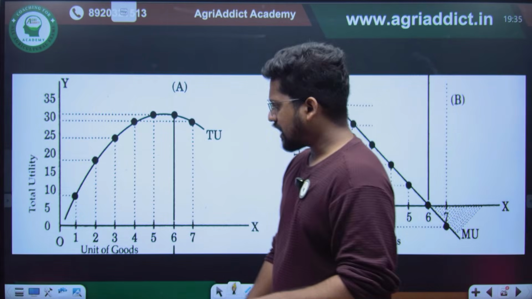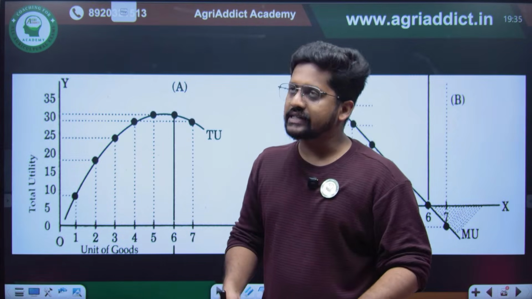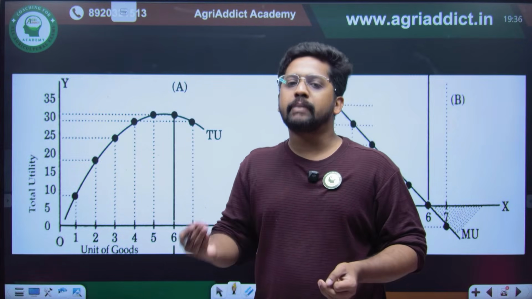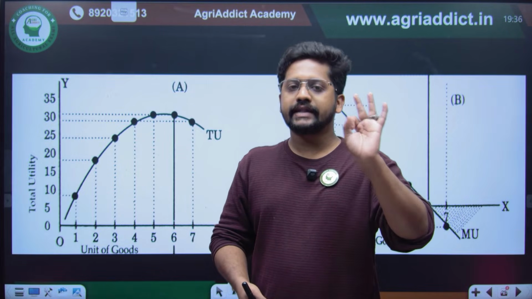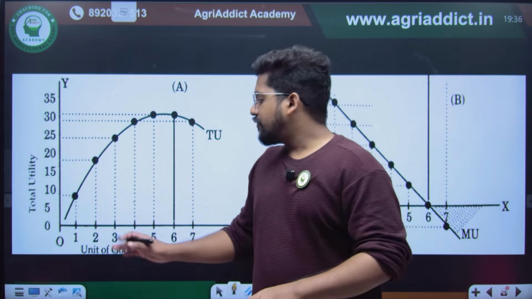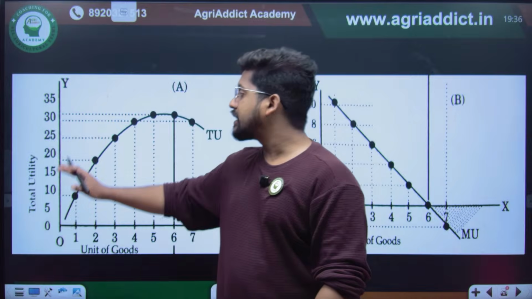I'll give you an example. If you are continuously consuming mangoes, 0 mango, 1 mango, then the second mango, third mango, fourth mango, and you check the total utility, which is nothing but the total satisfaction, it will have an increasing slope.